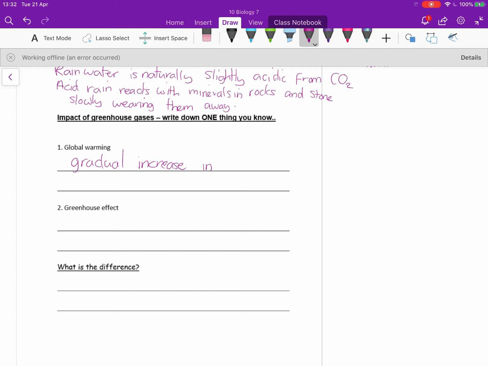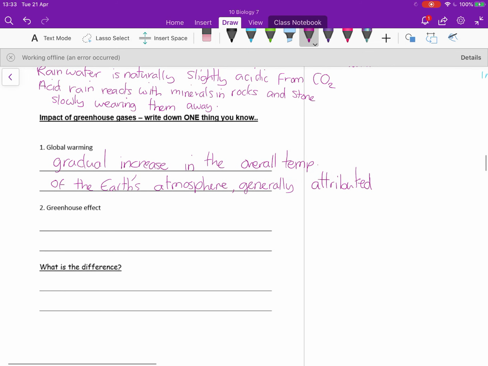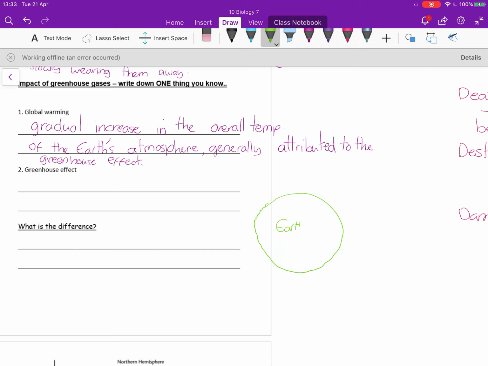Alright, so thinking then about global warming and about greenhouse gases, so going back to that concept. So global warming is what we mean when we say that there's a gradual increase in overall temperature of the Earth's atmosphere. So there are normal fluctuations that are happening all the time in the Earth's temperature, but overall there's been a gradual increase in temperature of the Earth's atmosphere, and this is generally attributed to an enhanced greenhouse effect. So just a quick sketch to recap this.